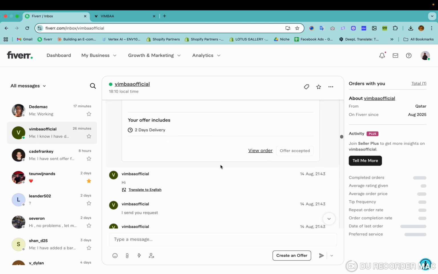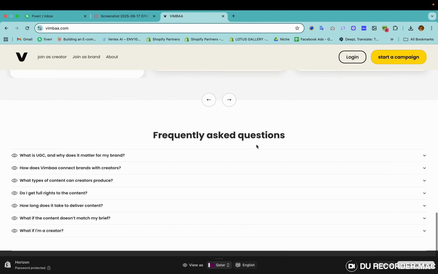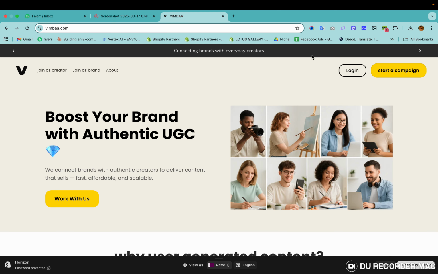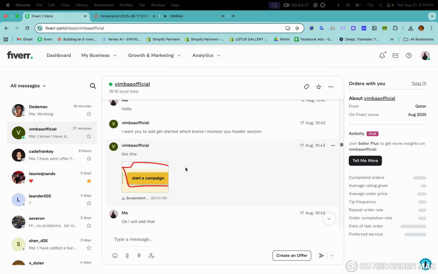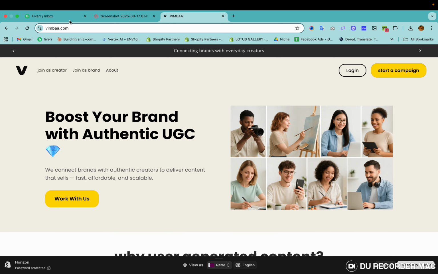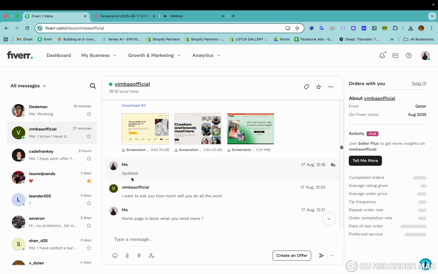First of all, this button was not there, there was a contact button, and he requested to make it like this. That means he liked the other parts. He requested me to make it like this, and I made this button. And this part was a separate section, and he requested me to match it like this. I have updated it.